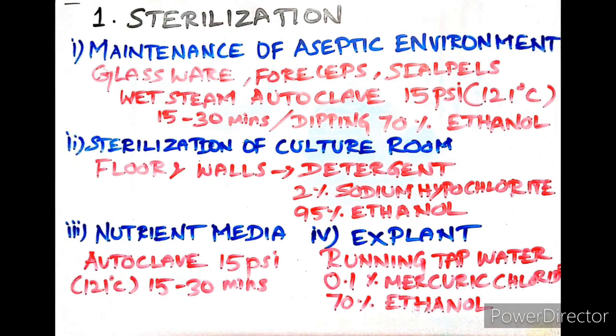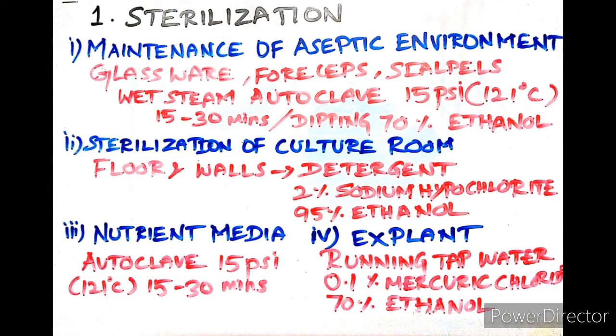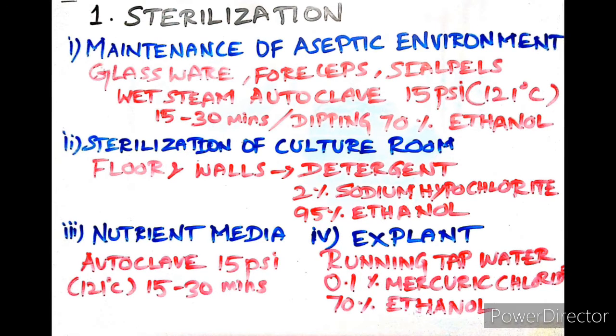In sterilization of culture room, we discussed the floor and walls are washed first with detergent and then with 2% sodium hypochlorite or 95% ethanol.